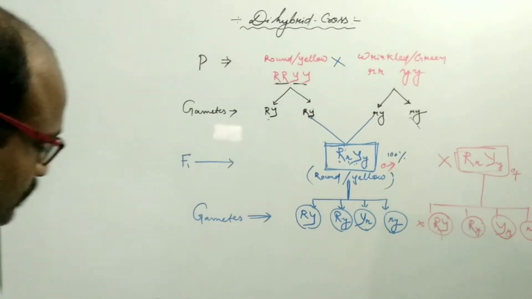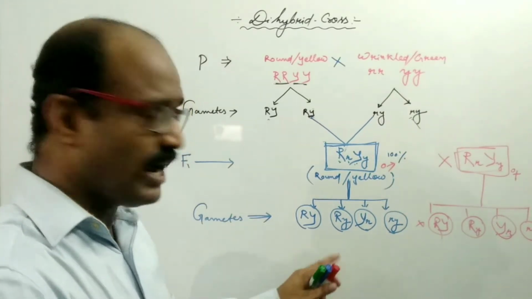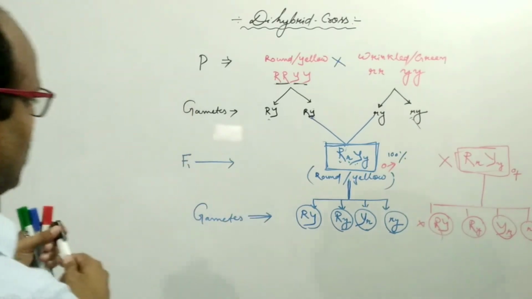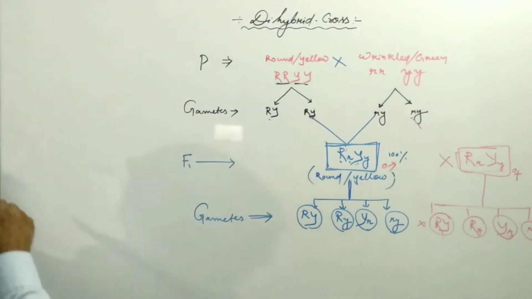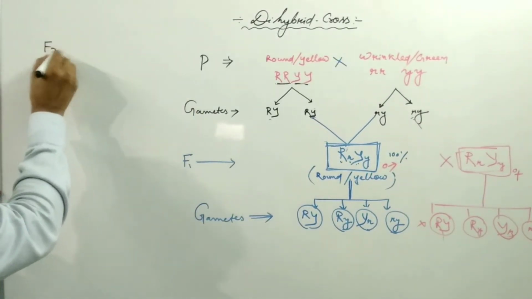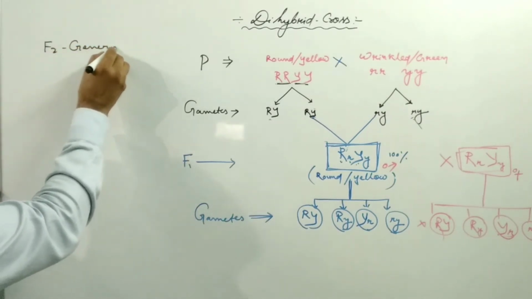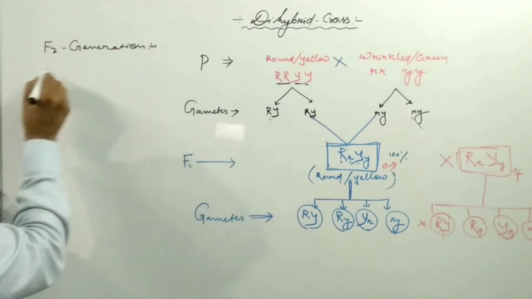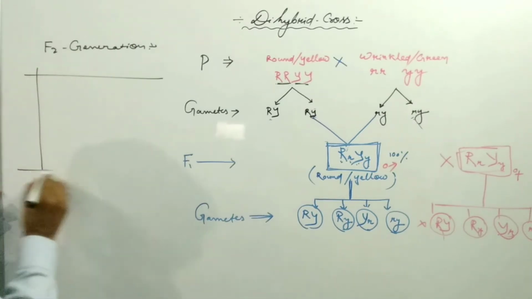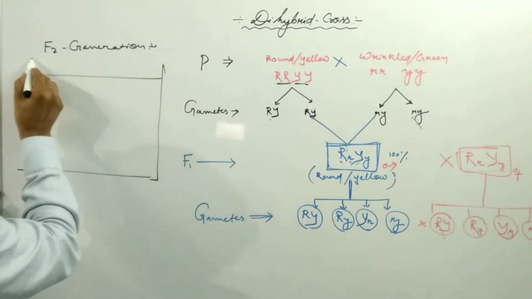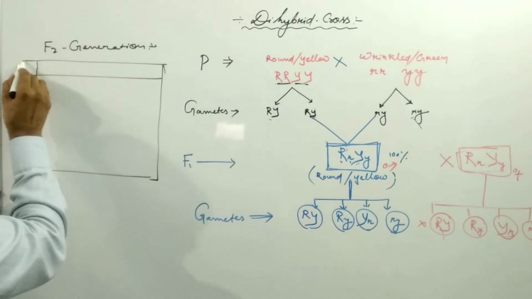Then what happens in the F2 generation? I may write here the checkerboard. So in the F2 generation, we calculate the different types of progeny.